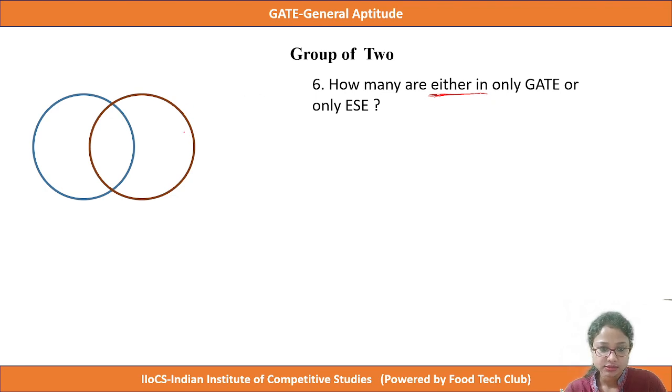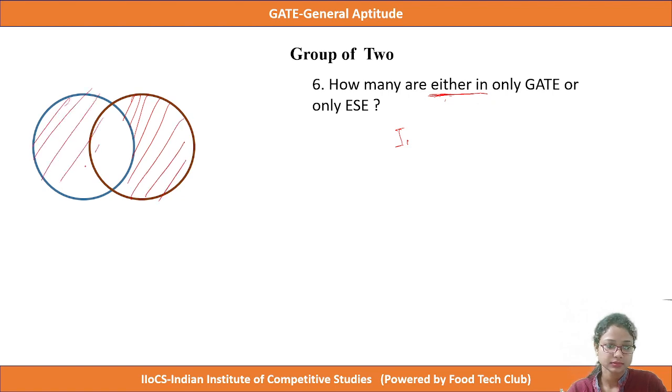So in these two groups, either only GATE or only ESE is the summation of these two sections, IG and IE.